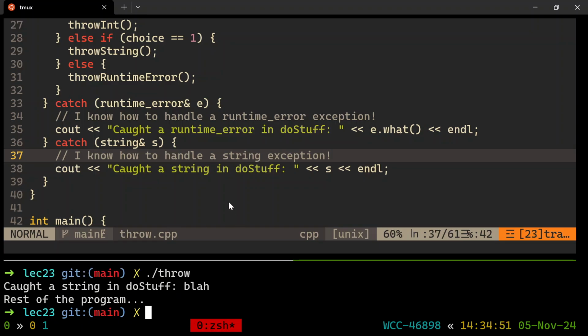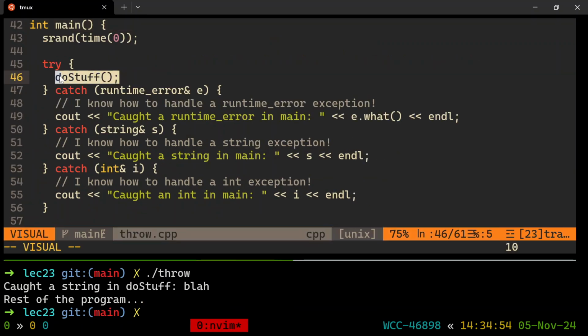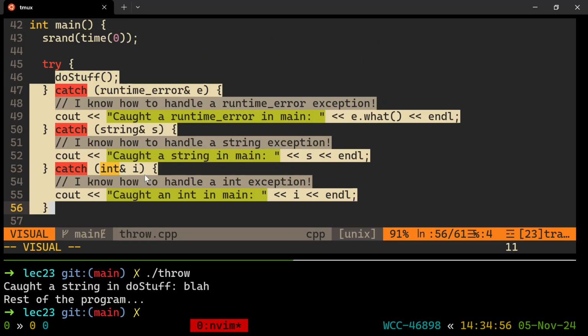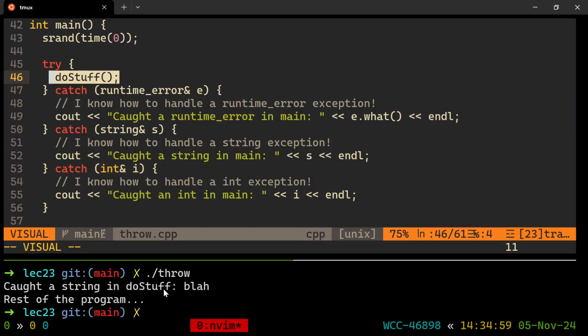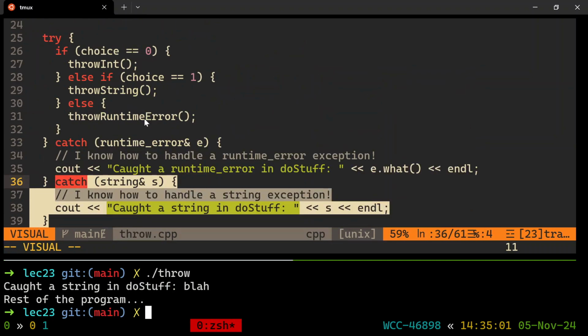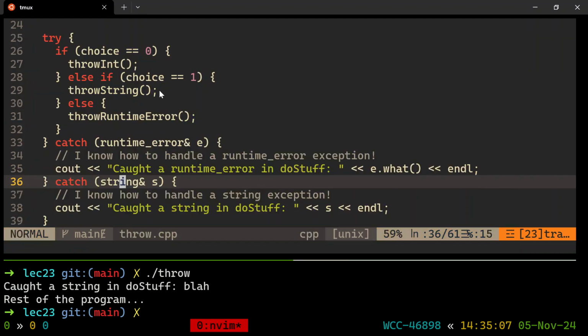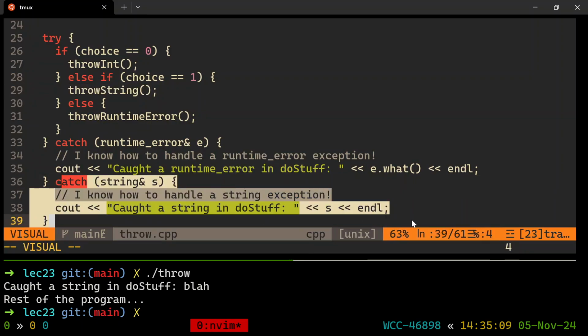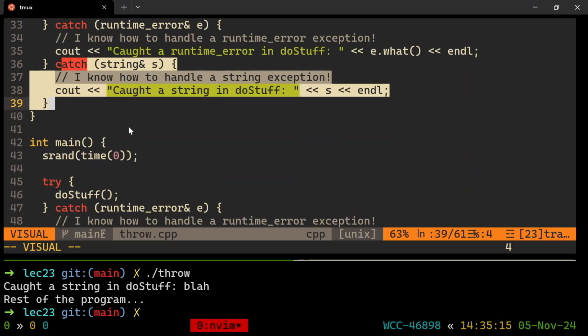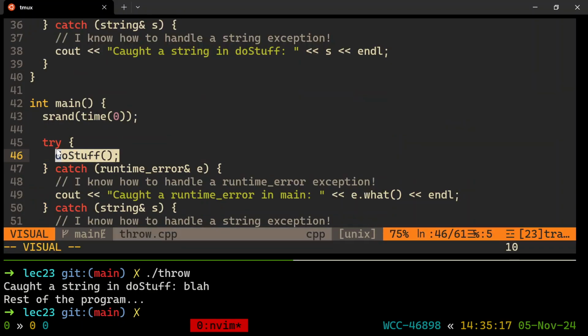So here we go. This is interesting now. All right, so main's like, all right, try to do stuff. I'll set up these handlers if you need me for runtime errors, strings, and ints. And then do stuff apparently threw a string. We got to here. And we also set up a try catch, like, if you get a runtime error or a string, come to me. And this one threw a string and it went right here. It caught the string in do stuff and handled the problem. And then that means this line, from main's perspective, did not throw an exception. Does that make sense? That's weird. That's kind of cool. And so now this line will work.